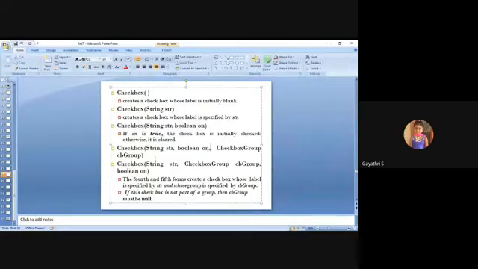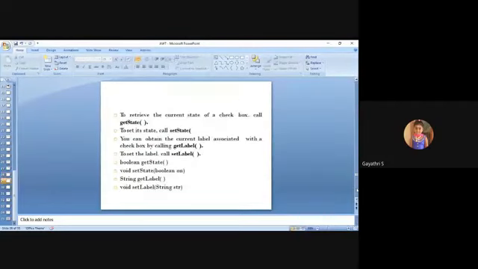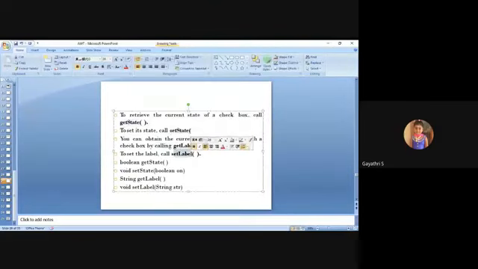Also, there is another component, CheckboxGroup, which is also available in your AWT. So there are two components related to checkbox: Checkbox and CheckboxGroup. Next, these are some predefined methods available in the Checkbox class: getState, setState, getLabel, setLabel.